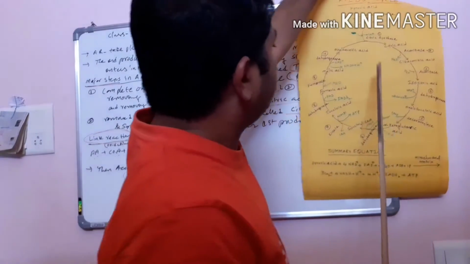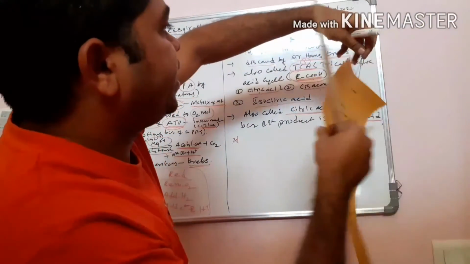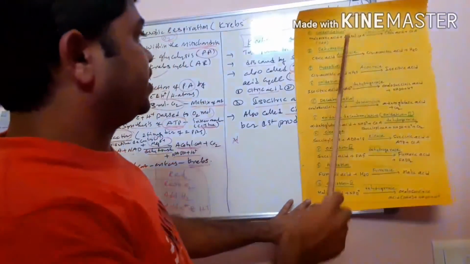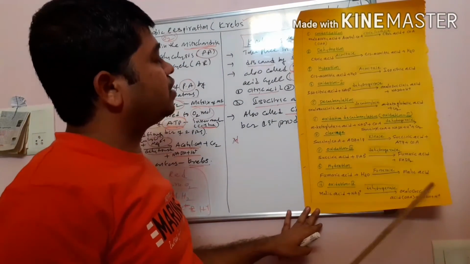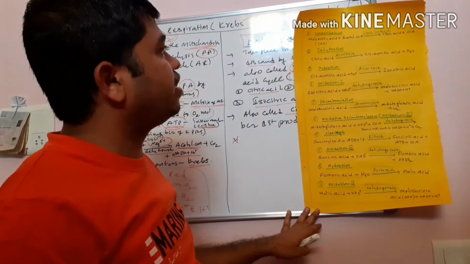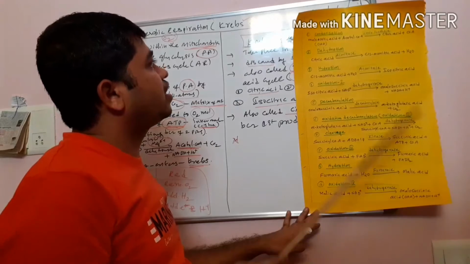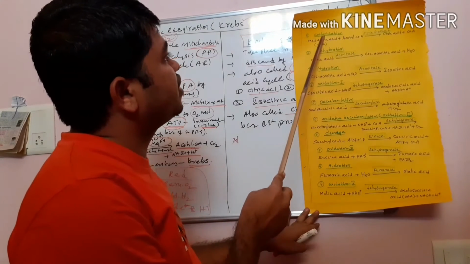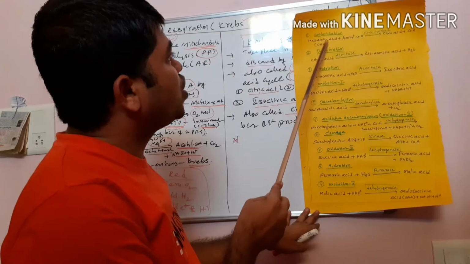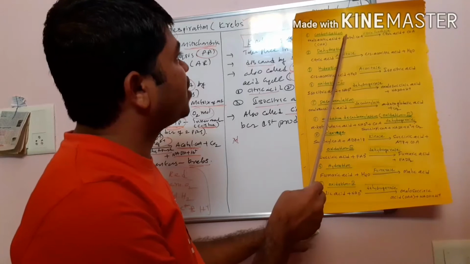So after drawing the cycle like this, like glycolysis, you should also write 10 equations. But compared to glycolysis, here equation names are there. After writing the equation name, you should understand it very clearly. The first equation name is condensation. Condensation means what? OAA combines with acetyl coenzyme A. That is the meaning of condensation.